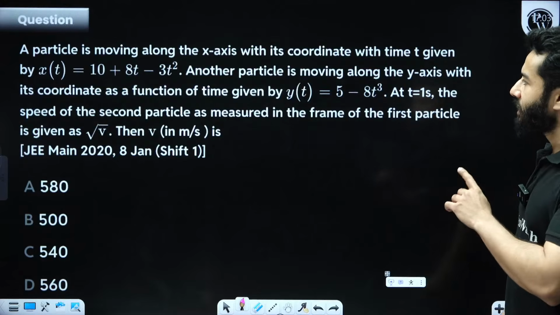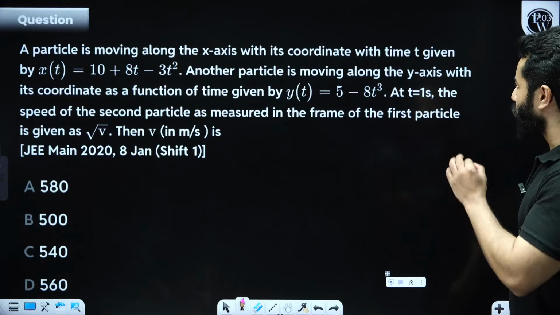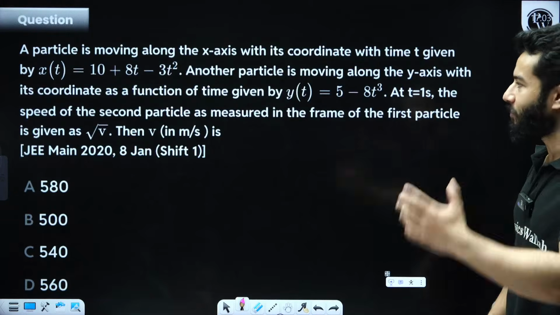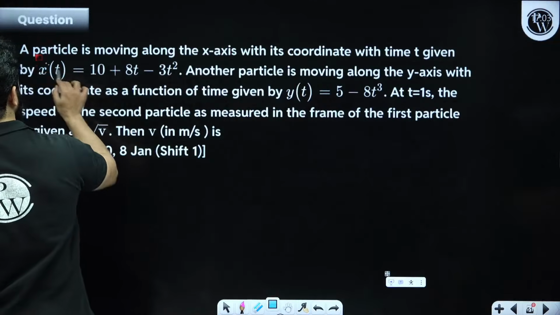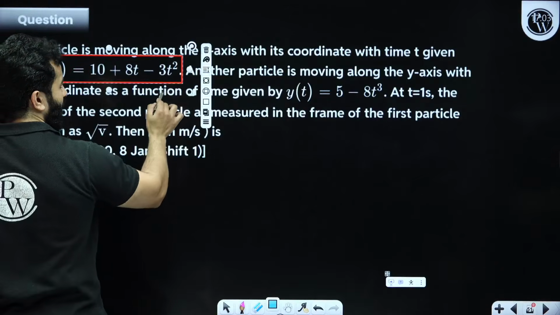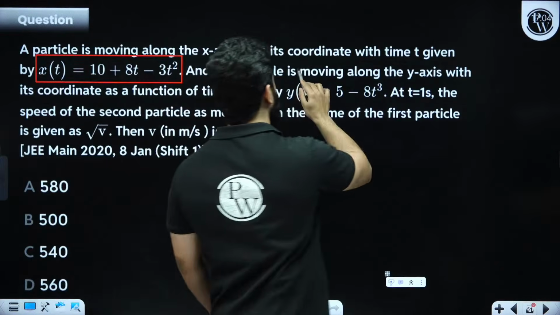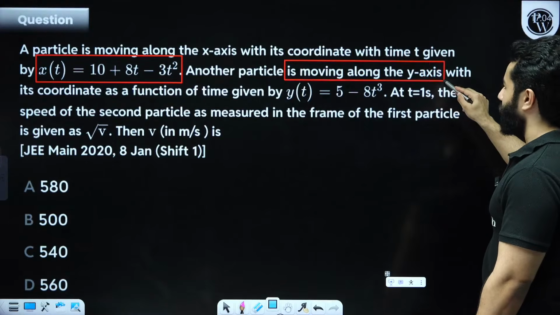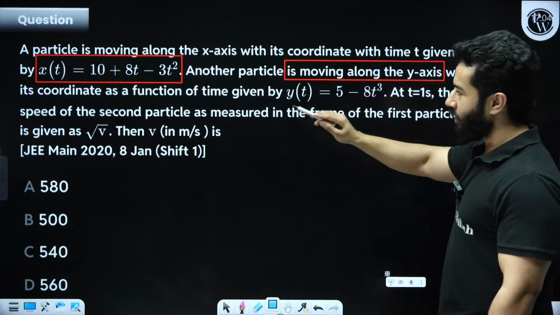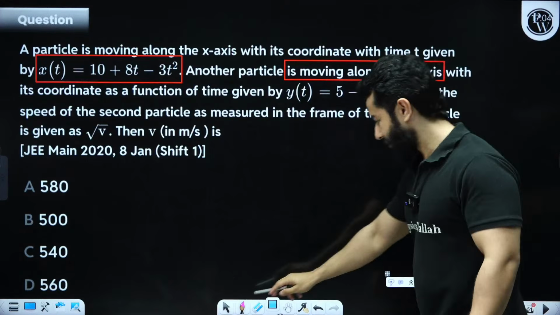A particle is moving along the x-axis with its coordinate as a function of time t given by this. So this is the equation of x, fine. Another particle is moving along the y-axis and its coordinate as a function of time is given by this.